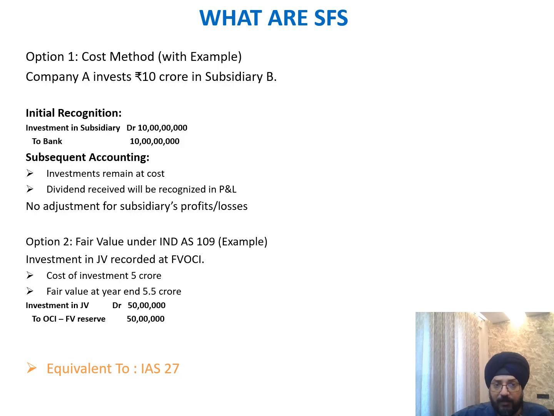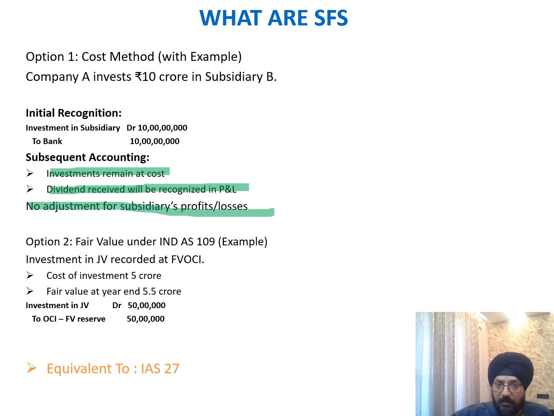Okay, so we'll quickly have a look at the example here to understand a bit more in terms of the accounting and the recognition of investment in SFS. Okay, so we are saying that in option one, which is the cost method, company A invests 10 crore in subsidiary B. Initial recognition would be at 10 crore, which is the investment that we have done. Subsequent accounting: investment remains at the cost. Dividend received will be recognized in P&L. Simple. No adjustment for subsequent profit.